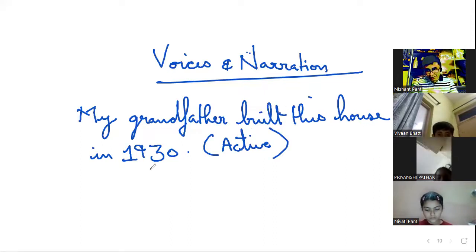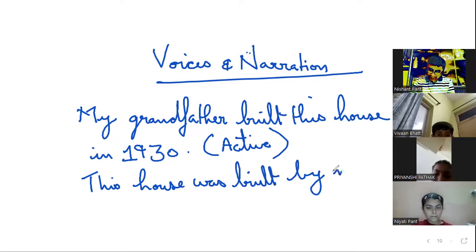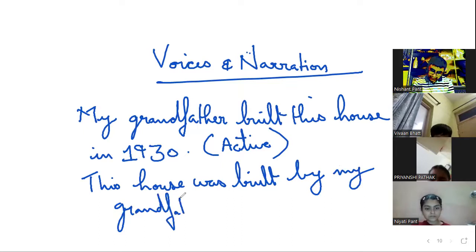Now, if I change the voice to passive, I would write it like, this house was built by my grandfather in 1930.